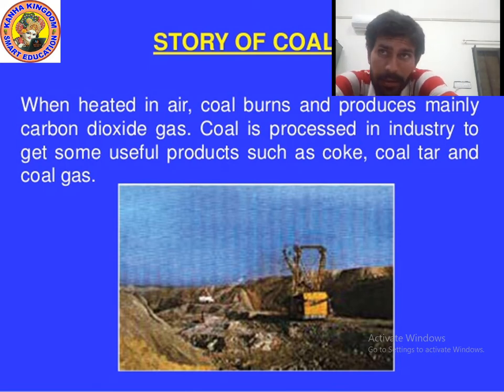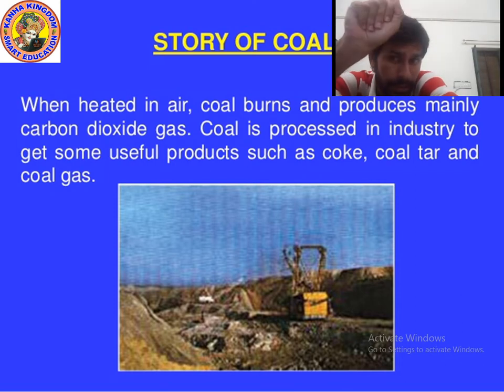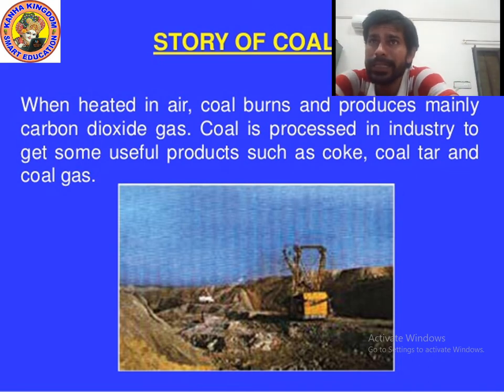So when you heat the coal in air, it burns, and what does it produce? It produces a gas. Can you tell me the name of the gas? CO2, carbon dioxide. So when heated in air, coal burns and produces mainly carbon dioxide gas. Coal is processed in industry to get some useful products.